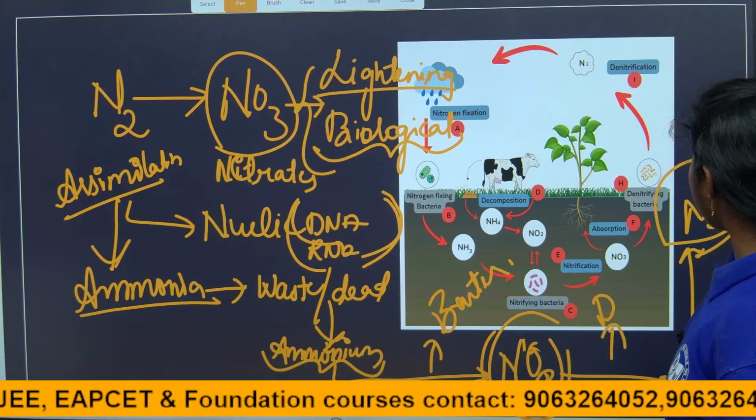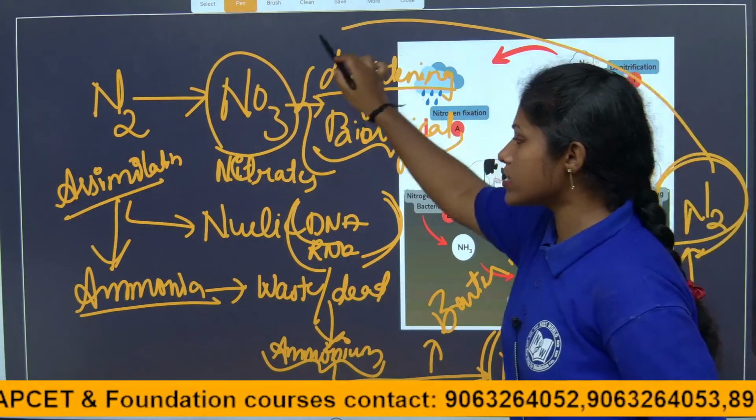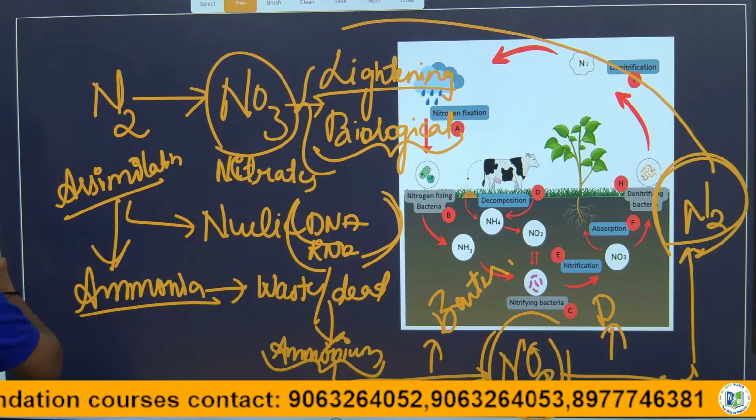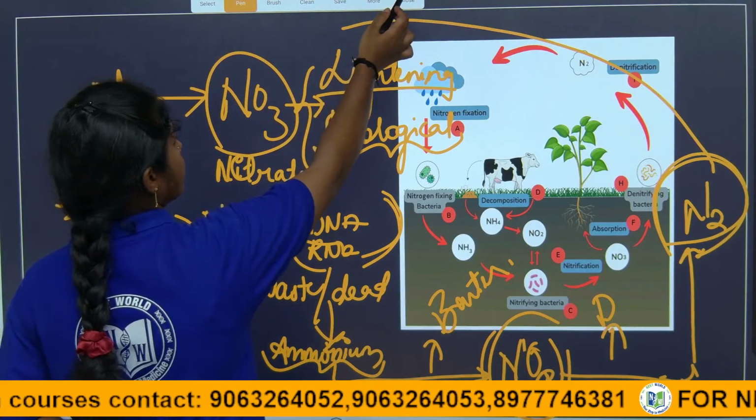So again it gets back to the atmosphere. This is what the nitrogen cycle is, children. So this is about today's session. Let's meet in tomorrow's session.